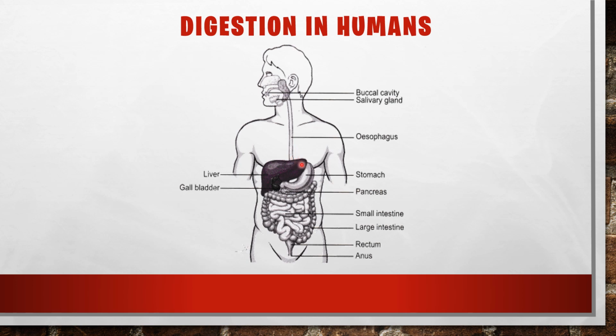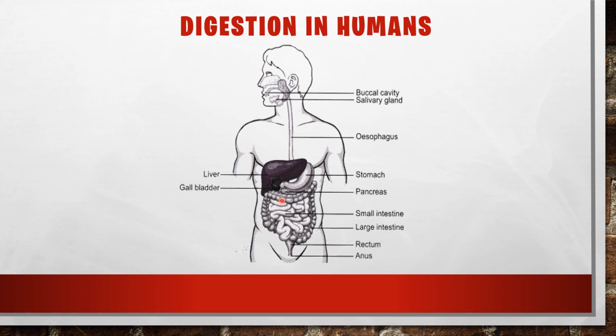Then it goes to the stomach, from the stomach to the small intestine, from the small intestine to the large intestine, and passes to the rectum, then is ejected through the anus. So that is the digestion in humans. So this many organs are working together to do this process, so we can call it one system. We call this the digestive system.